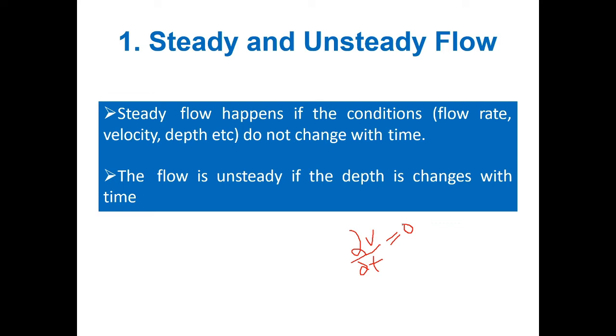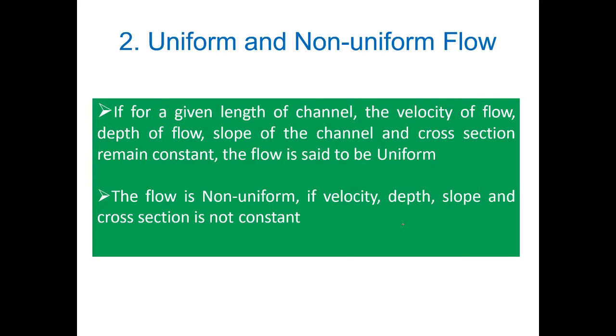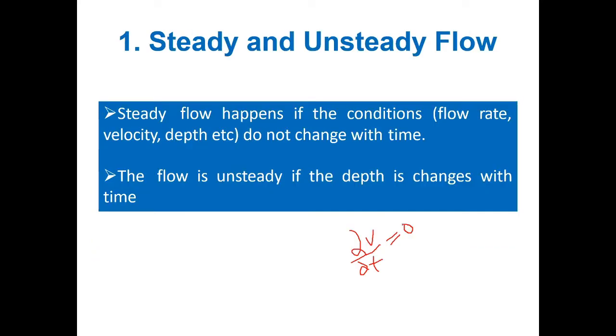Next one is unsteady flow. What is meant by unsteady flow? Unsteady flow is nothing but the flow properties and fluid properties also do change with respect to time. Here dou v by dou t is not equal to 0, that is unsteady flow.